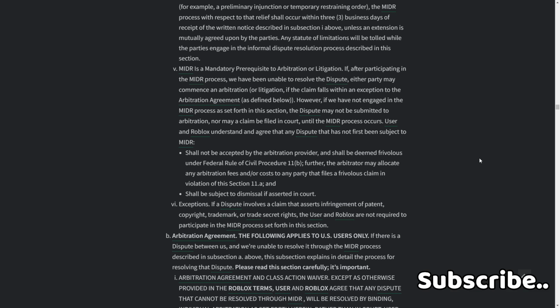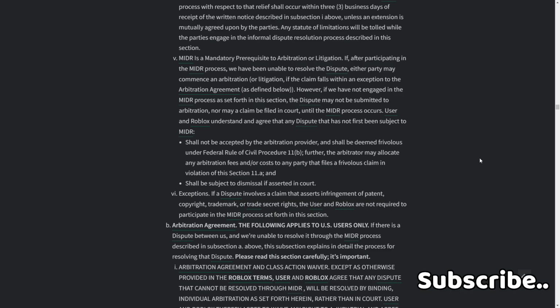6. Exceptions. If a dispute involves a claim that asserts infringement of patent, copyright, trademark, or trade secret rights, the user and Roblox are not required to participate in the MIDR process set forth in this section.